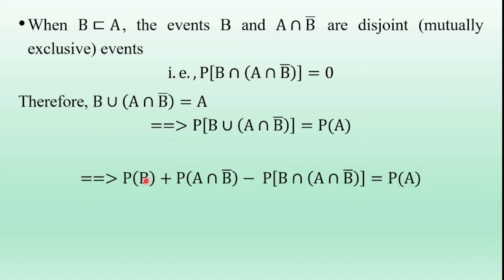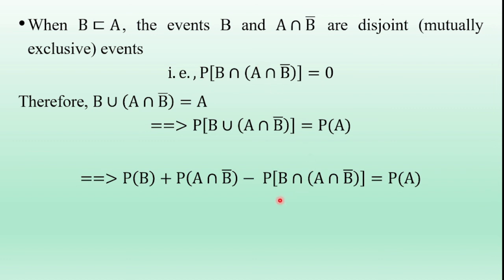Using joint probability, the LHS term of this equation is probability of B plus probability of A intersection B bar minus probability of the intersection of B and A intersection B bar. B and A intersection B bar are mutually exclusive events, so the probability of the intersection of these two events is 0.